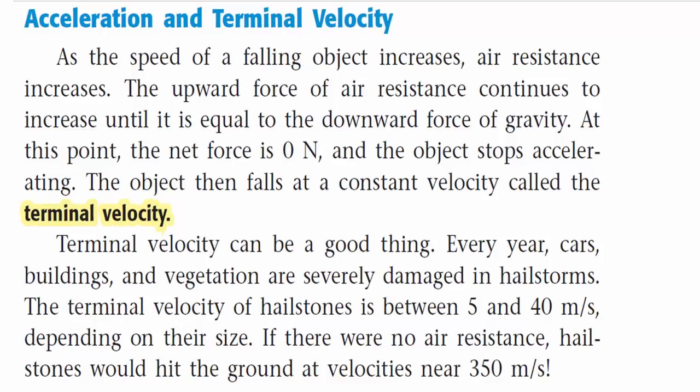Terminal velocity can be a good thing. Every year, cars, buildings, and vegetation are severely damaged in hailstorms. The terminal velocity of hailstones is between 5 and 40 meters per second, depending on their size. If there were no air resistance, hailstones would hit the ground at velocities near 350 meters per second.